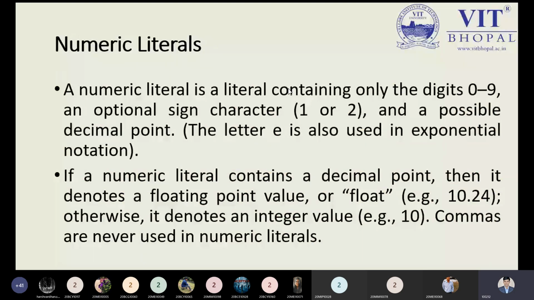Now we have this concept, the numerical literal. What is meant by a numerical literal? A numerical literal is a literal that contains only the digits 0 to 9, and an optional character. So we can say 13, a sequence of characters consisting of 1 and 3. We have 14, and we have 96. These are different numerical literal values. Characters in numerical terms, and possibly decimal points.